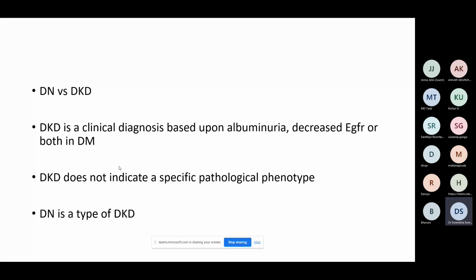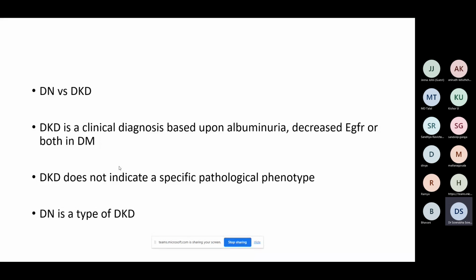So now the preferred term is diabetic kidney disease. Basically, the terminology diabetic kidney disease is a clinical diagnosis. When I say clinical diagnosis, you don't require a biopsy or histological proof that this is a diabetic nephropathy. Diabetic nephropathy more relates to a specific pathological phenotype, whereas DKD is a broader term. It is like an umbrella term. It is a clinical diagnosis based upon albuminuria.